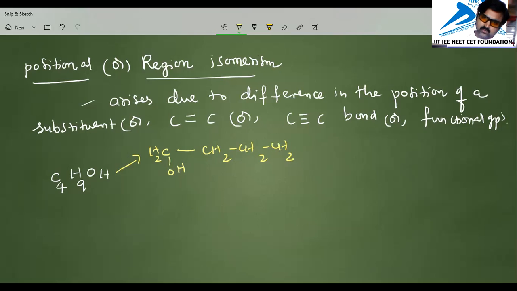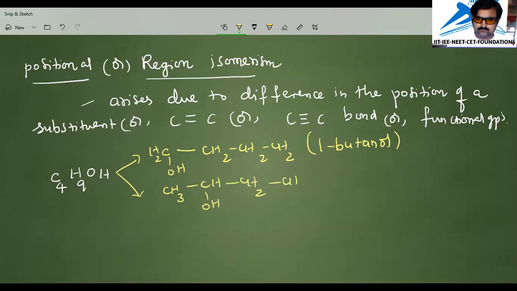This I can call 1-butanol. Likewise, if you write the OH on the second carbon like this, then you will call it 2-butanol. Okay. And the same situation arises when you take another example, C4H6.